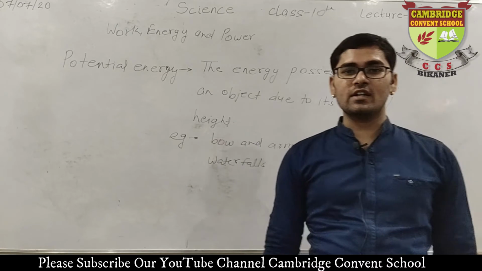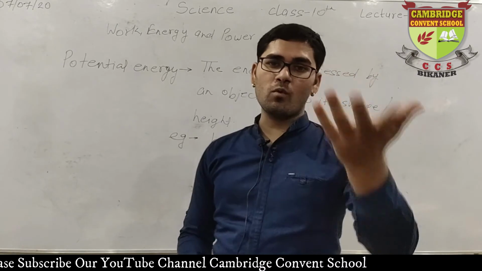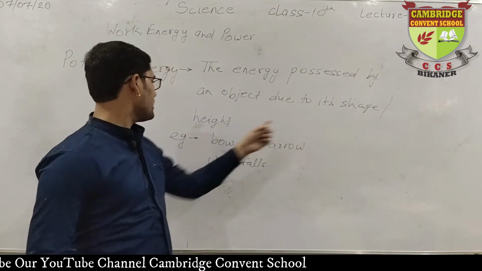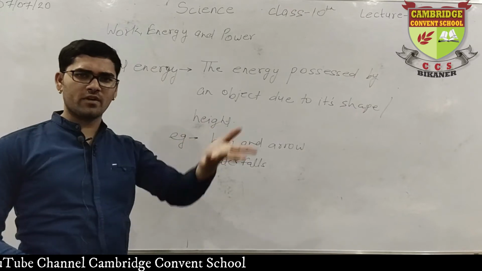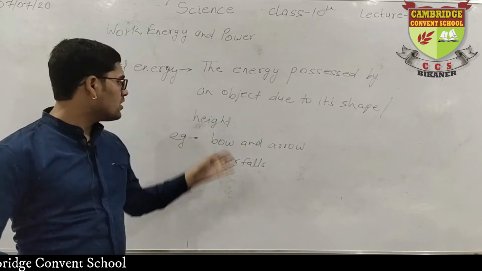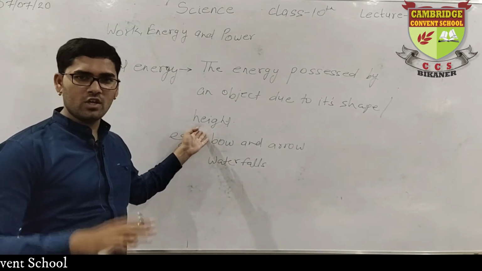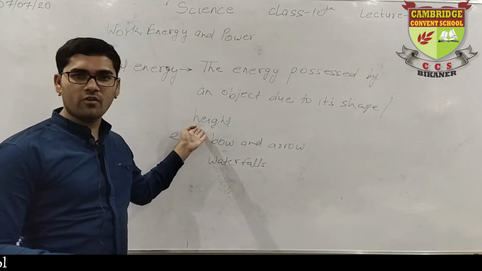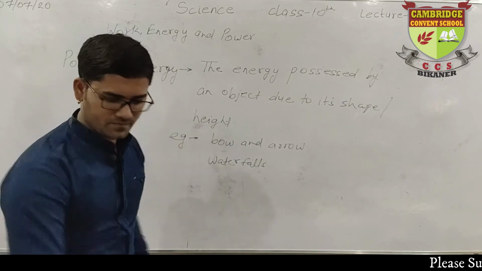So we have in our syllabus the derivation of both, due to shape and due to height. Two types of numericals are found in potential energy. Because of the shape there is a different formula, because of the height there is a different formula. So right now we are studying the formula based on height.